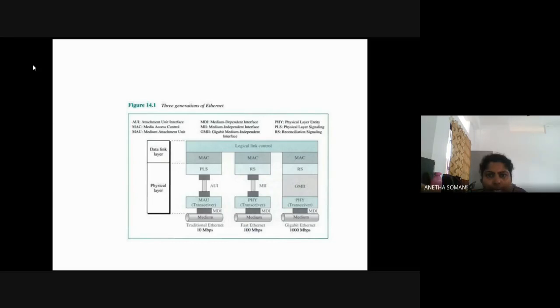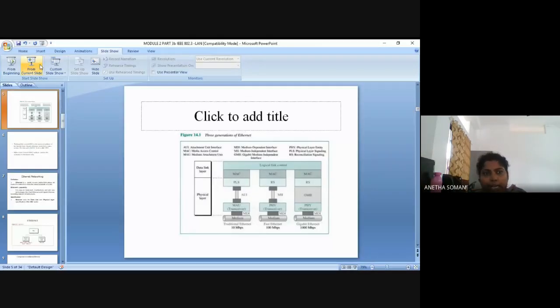Okay, so you can see in the diagram, the logical link control is common to all 3 generations of Ethernet, or common to all the IEEE LANs, like token bus or token ring. The logical link control functions remain the same, but the MAC is independent. So you will have different LANs and each has a different MAC function. That is the meaning of that diagram.